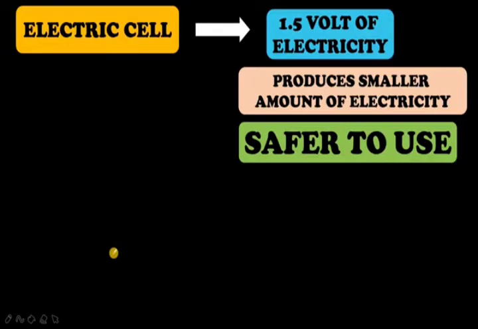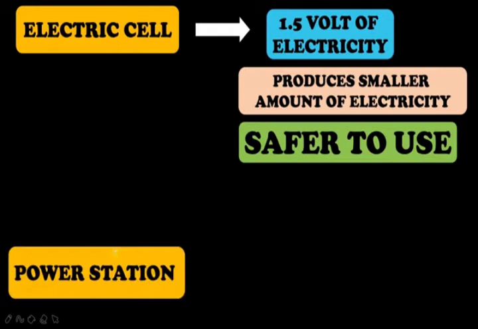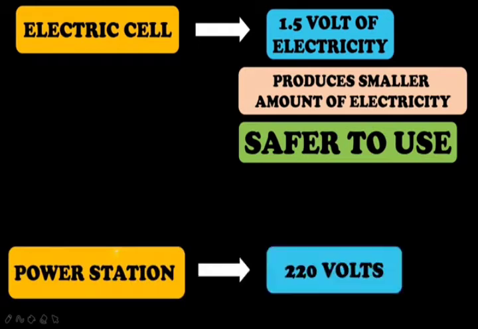And listen here, an electric cell produces only 1.5 volts of electricity, which means that it produces a very small amount of electricity and is safer to use. Once the cell is dried up, you can just remove it, because only 1.5 volts of electricity is used. But in a power station, you know how much voltage is produced? 22 volts.